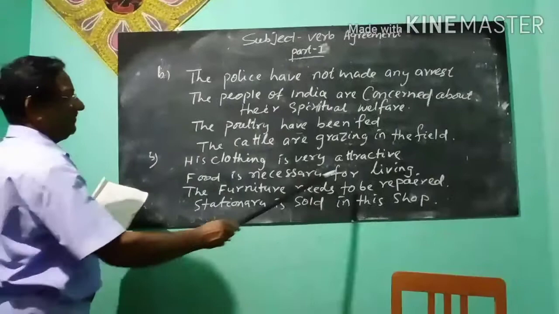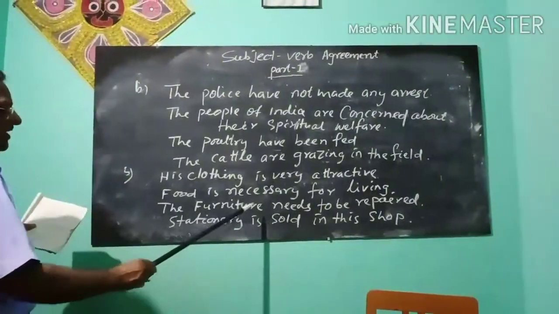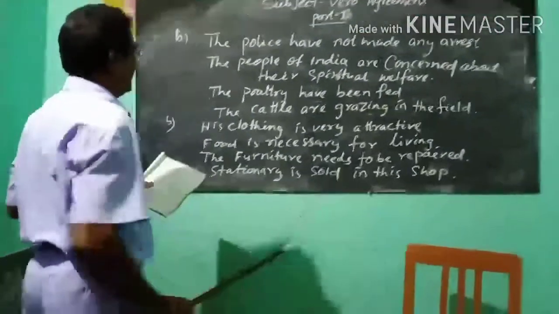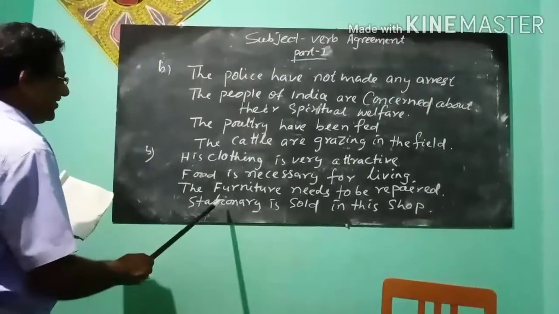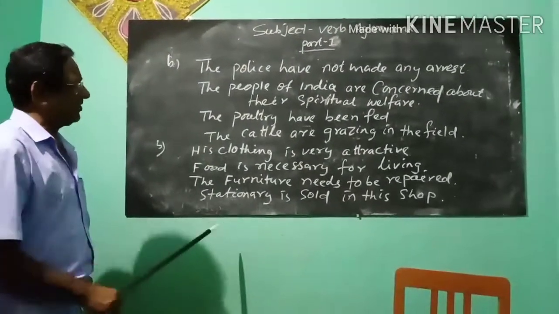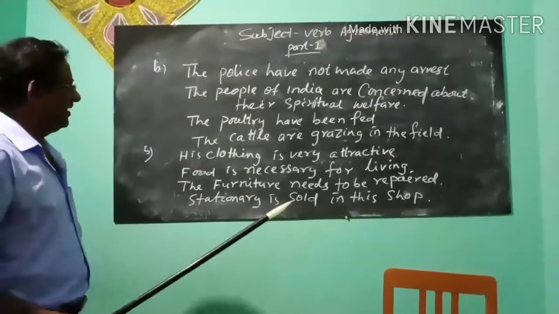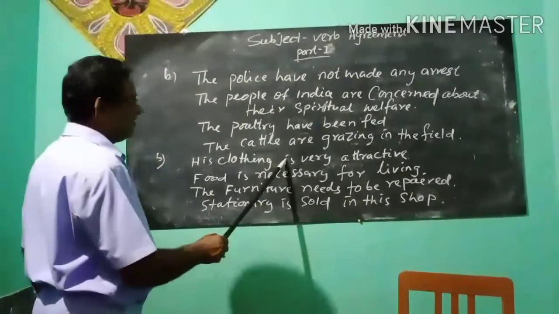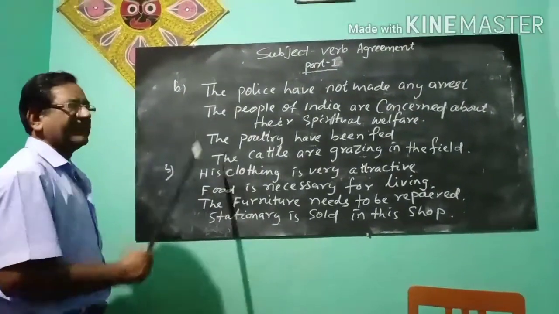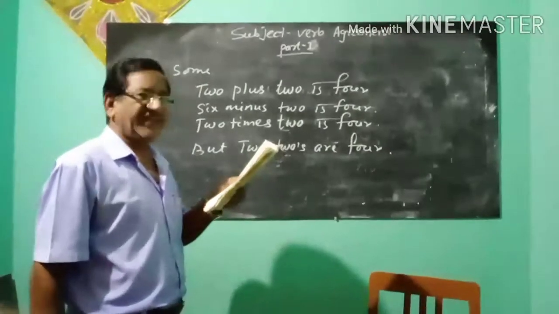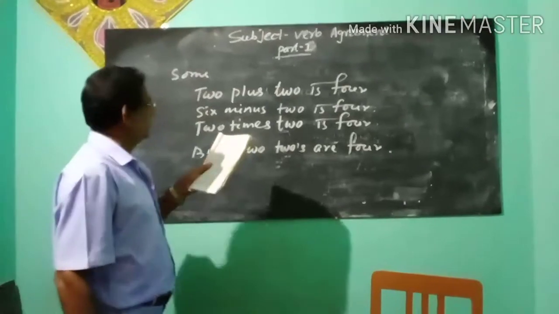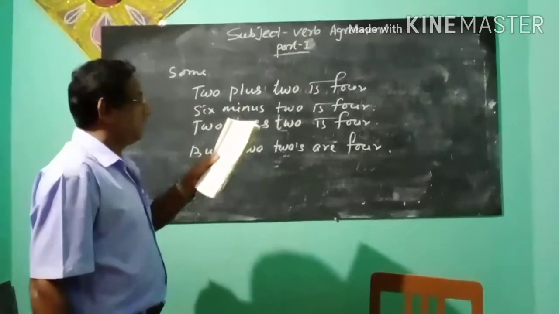Food is necessary for living. The furniture needs to be repaired. Stationery is sold in the shop. Clothing, food, furniture, stationery are uncountable nouns. Uncountable nouns always take singular verbs. Here also, "is", "needs" are used in these cases. Listen and see in your book the last rules of part 1.